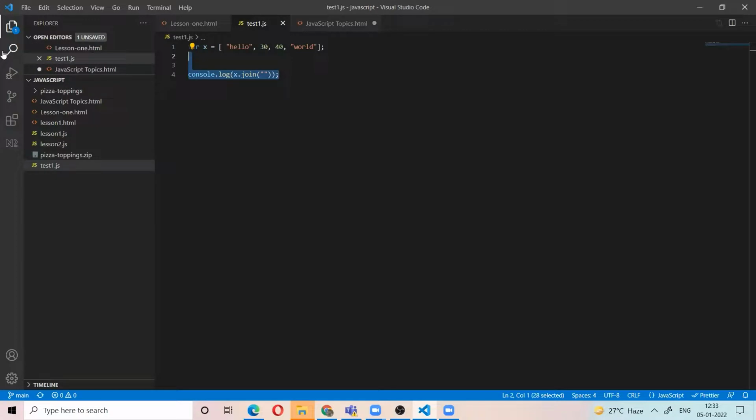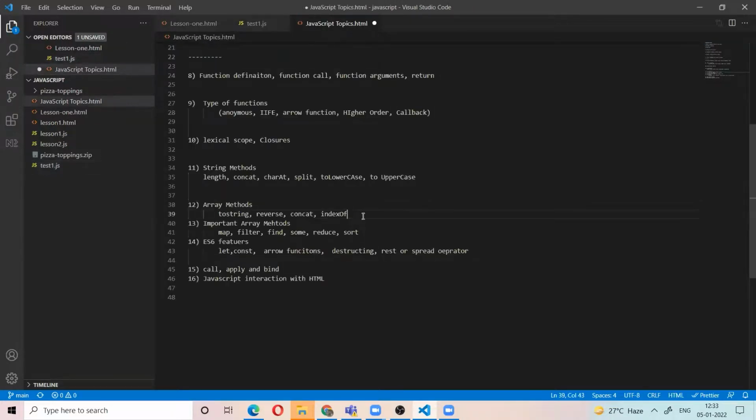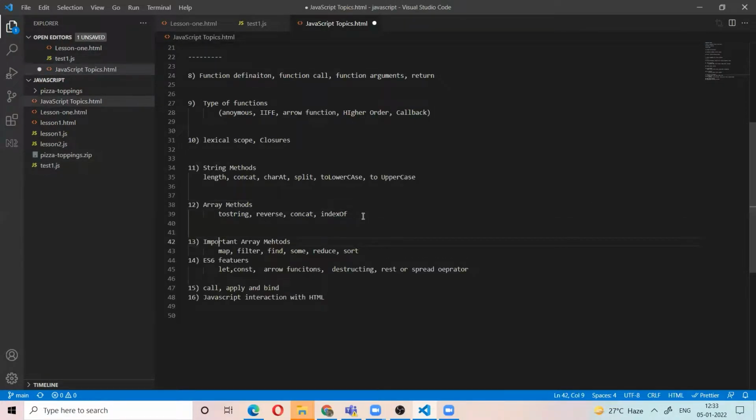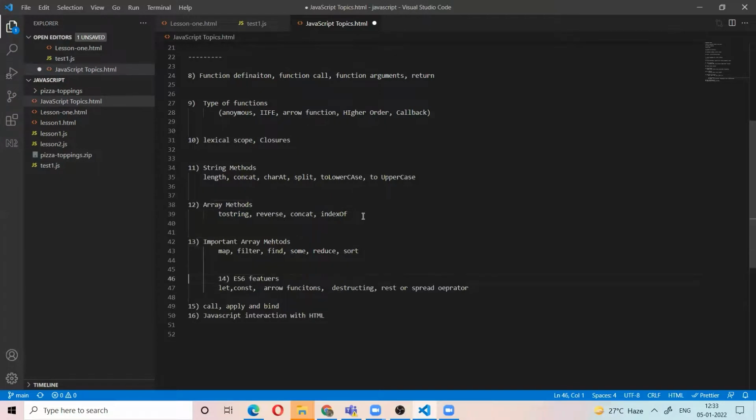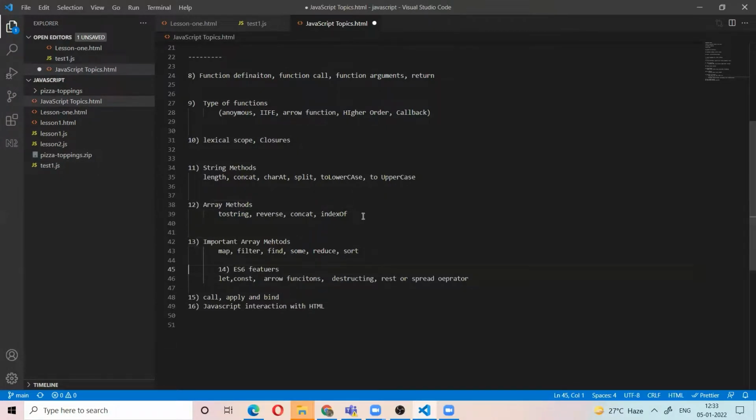Like, I have a string and I want to reverse that string. There is no reverse function for strings, so how can you do it? This type of practice you need to do. Now there are some important array methods, which are the most useful. Those are called map, filter, and find.